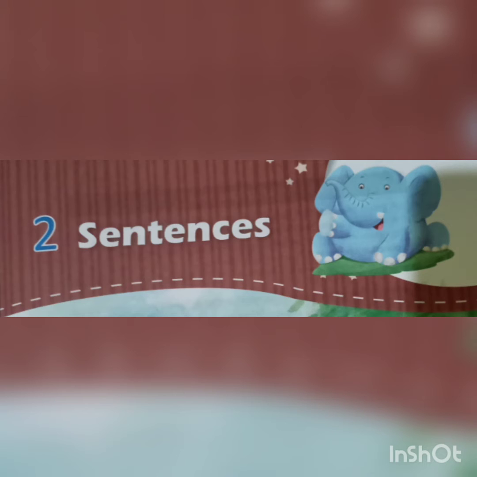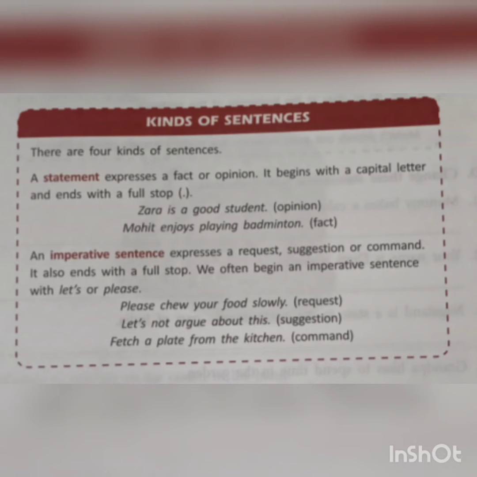So, in the last class, we have already started the chapter about sentences, and I have already explained to you what is a sentence. So, today we will read about what are the different kinds of sentences. So, my dear students, there are 4 kinds of sentences, that is, a statement, an imperative, an interrogative, and an exclamatory.